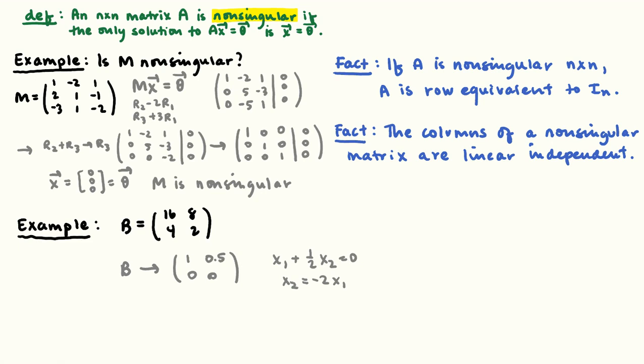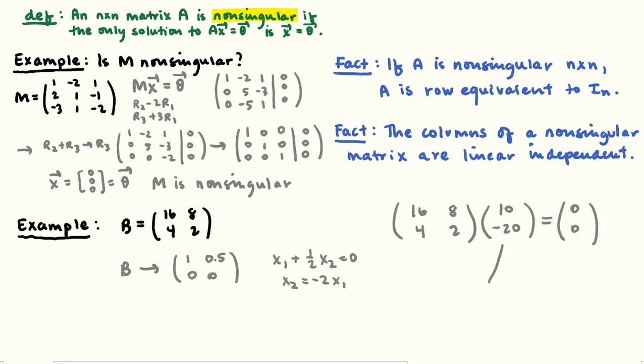I'm going to choose x1 equals 10. That might have been a mistake, but I'm going to go with it. 10 and negative 20. I think this is going to be all right, because 16 times 10 is 160, and 8 times negative 20 is negative 160. That's 0. Then I go over here, and I get 40 minus 40, which is also 0.